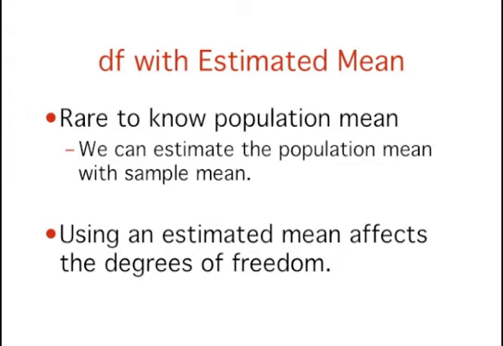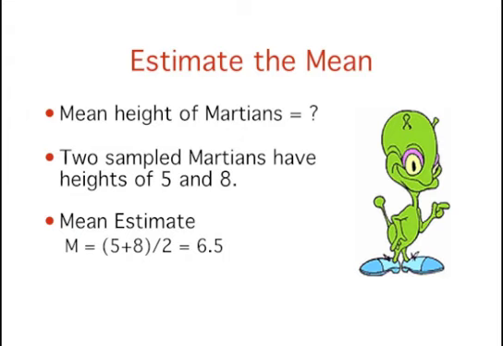It is pretty rare that we know the population mean when we are estimating the variance. Instead, we have to first estimate the population mean with the sample mean. The process of estimating the mean affects our degrees of freedom. Returning to our problem of estimating the variance in Martian heights, let's assume we do not know the population mean, and therefore we have to estimate it from the sample.